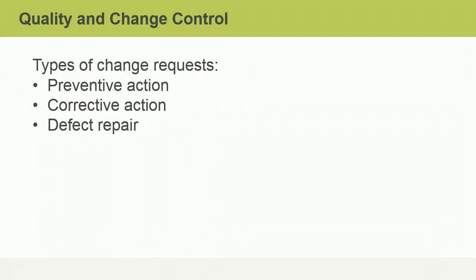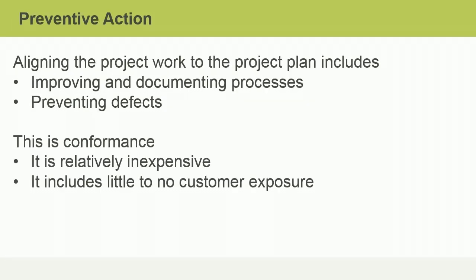Although change requests can come from any area of a project, in this segment we are going to focus on change requests that arise specifically from our quality processes. The types of change requests can include preventive action, corrective action, and defect repair. Let's talk about preventive action first.